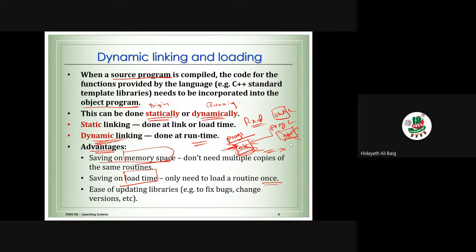So what is another advantage? Ease of updating the libraries, fixing the bugs, changing the code, or whatever you are doing, do it only one time. At one location, it will reflect everywhere. So these are some advantages of dynamic linking.